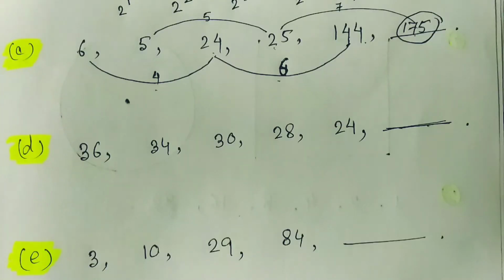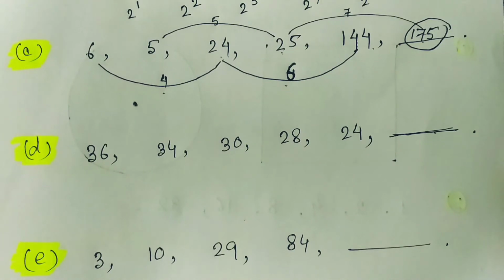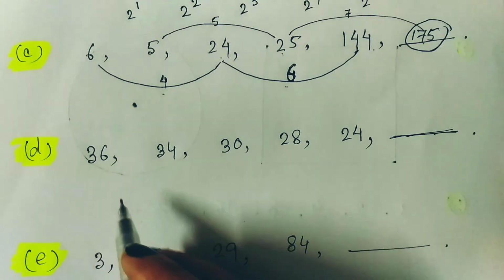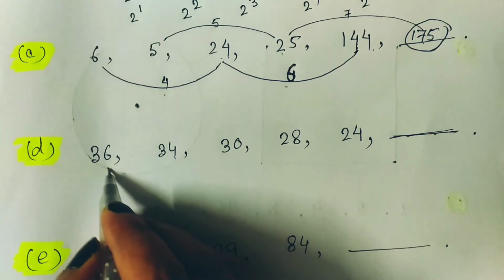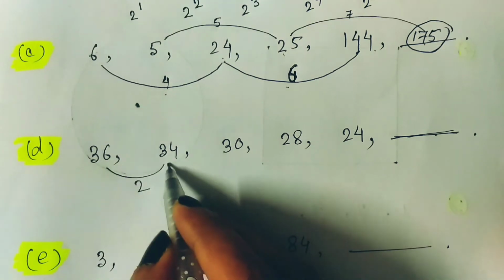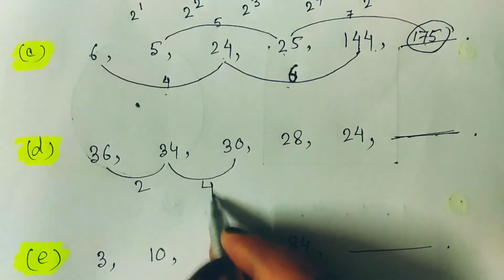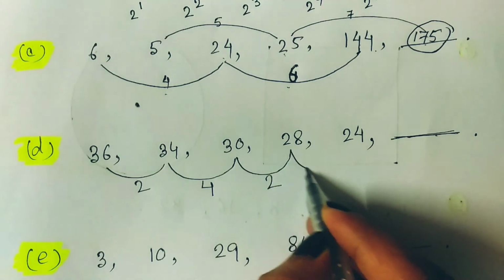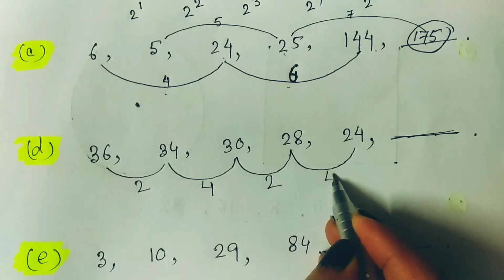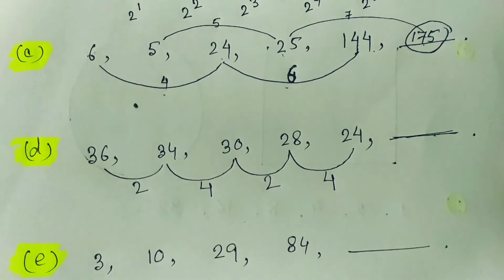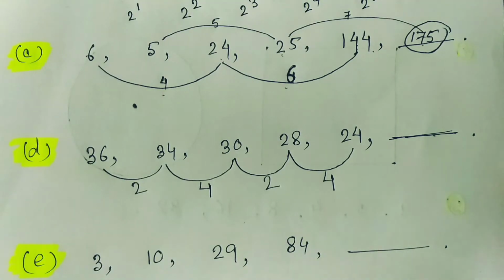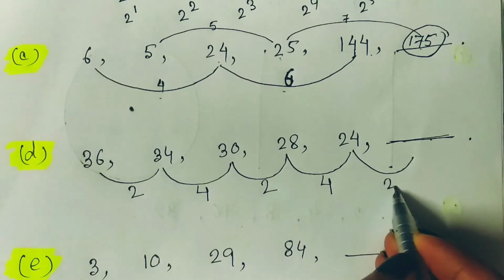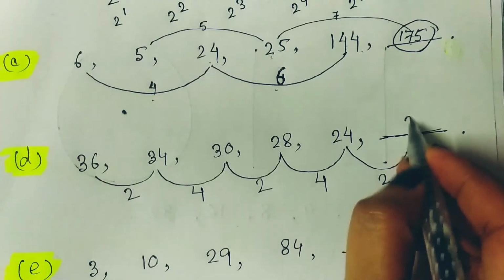The next one is 36, 34, 30, 28, 24. Again observe carefully. From 36 to 34 the gap is 2. Then 34 to 30 the gap is 4. 30 to 28 the gap is 2. 28 to 24 the gap is 4. That means it is in alternating order, 2, 4, 2, 4, like that. So the next one should be with a gap of 2, so it should be 22.